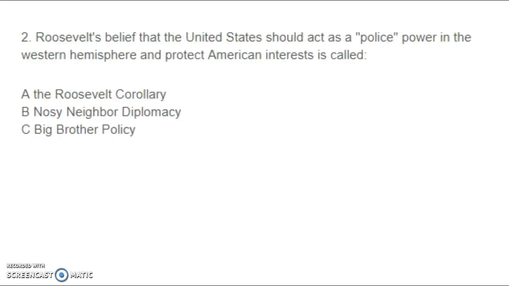Question 2. Roosevelt's belief that the United States should act as a police power in the Western Hemisphere and protect American interests is called A. The Roosevelt Corollary, B. Nosy neighbor diplomacy, or C. Big brother policy.